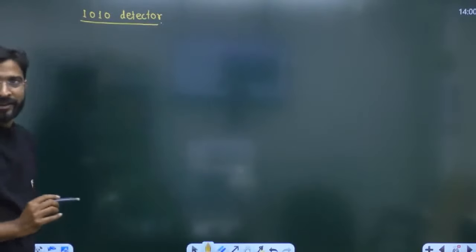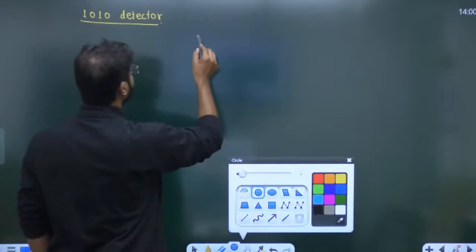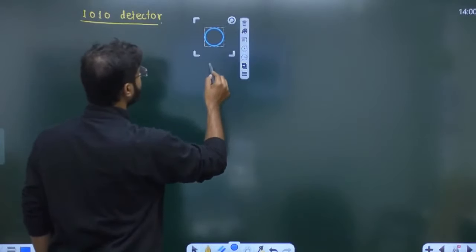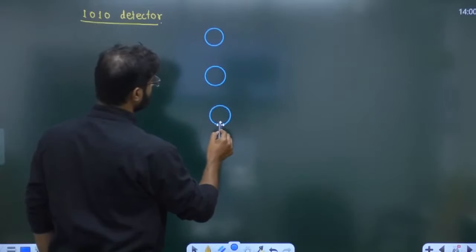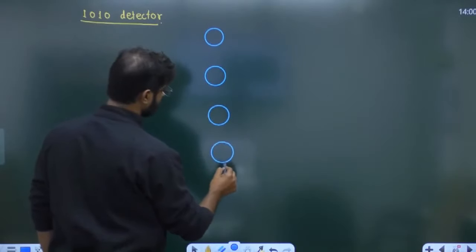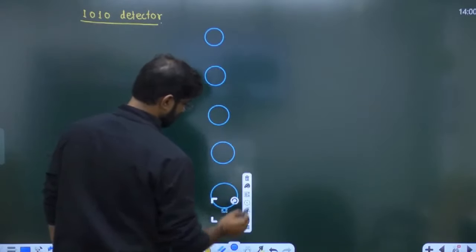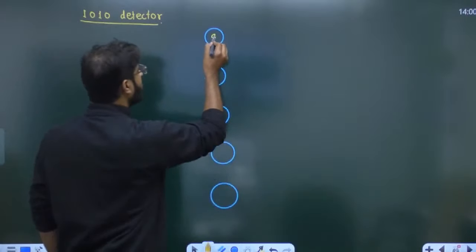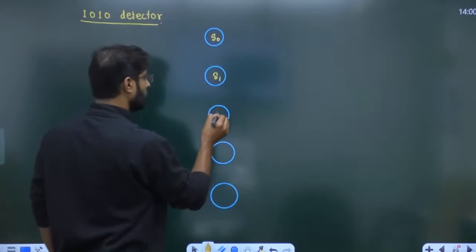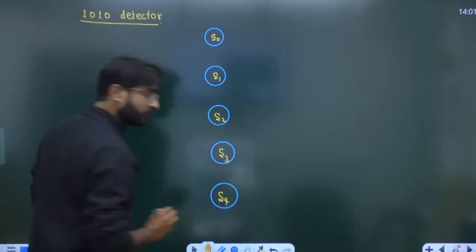Now look, what is needed for the 1010 detector. Now everyone try to understand what is required. I am writing S0, S1, S2, S3 and this is called S4.